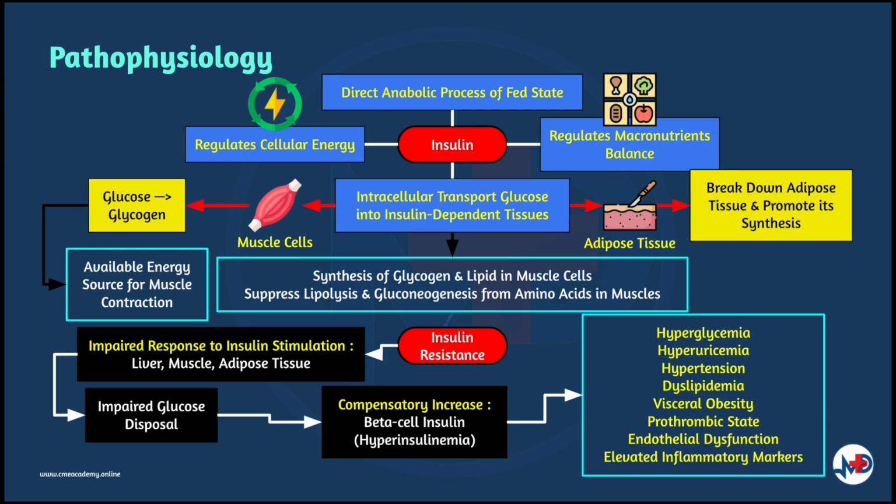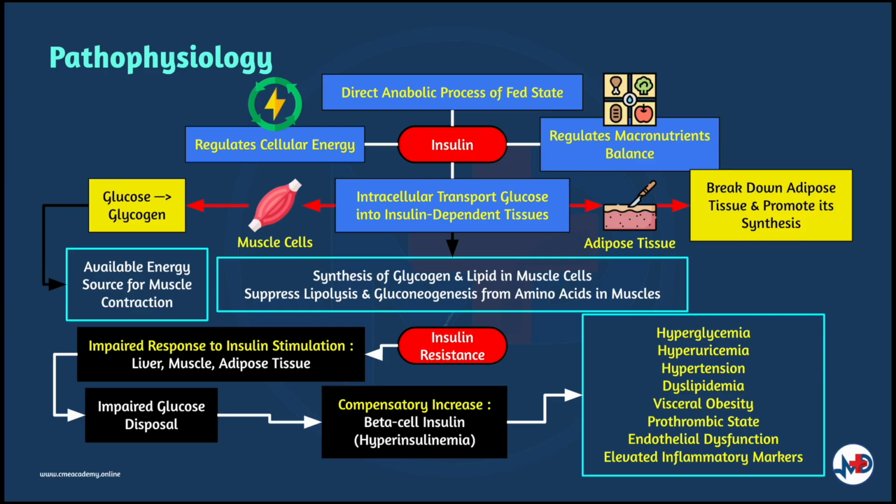What happens is there will be a signaling abundance of exogenous energy, suppressing the breakdown of adipose fat tissue and promoting its synthesis. In muscle cells, the entry of glucose allows glycogen synthesis and storage, and for carbohydrates to be used as the immediately available energy source for muscle contraction, rather than fatty acids or amino acids.